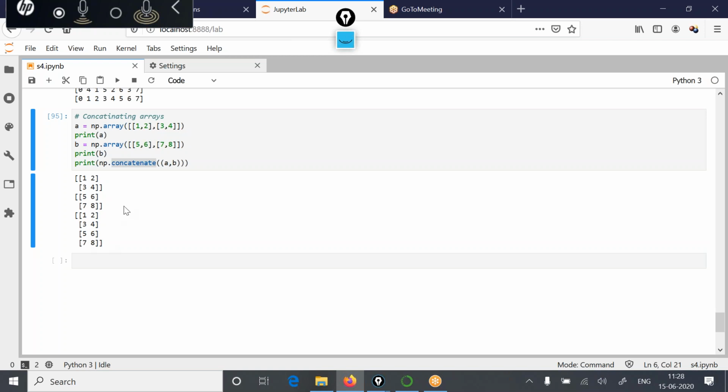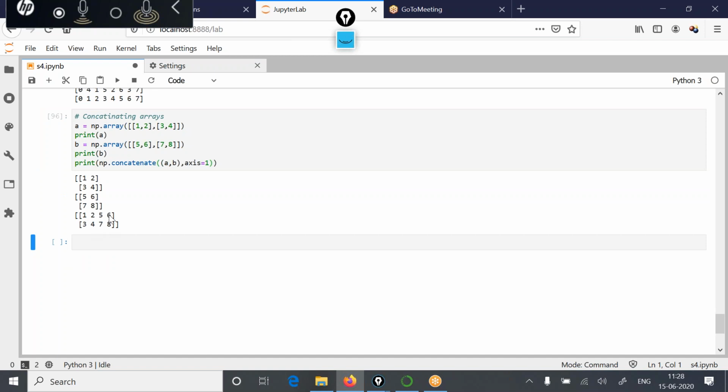Now, while concatenating, you can mention the axis also. Axis means the dimension of this array. Because this is a two-dimensional array, there are only two axes: axis is equal to 0 and axis is equal to 1. By default, the axis is considered equal to 0, and this was the result. But if I put axis is equal to 1, you will see that the concatenation order has changed. Now this 5, 6, 7, 8 has been put alongside the first array.